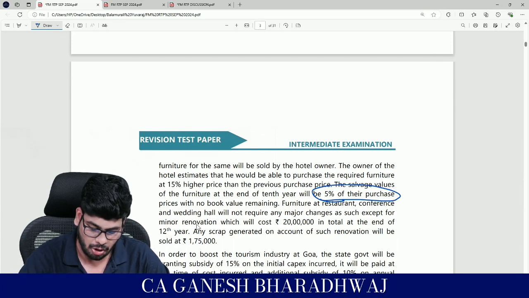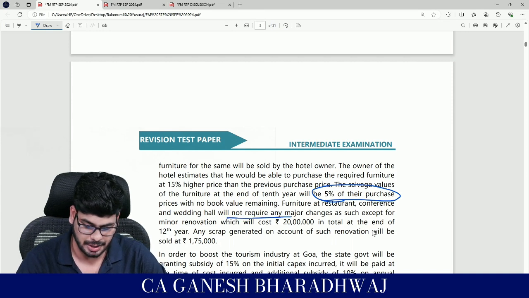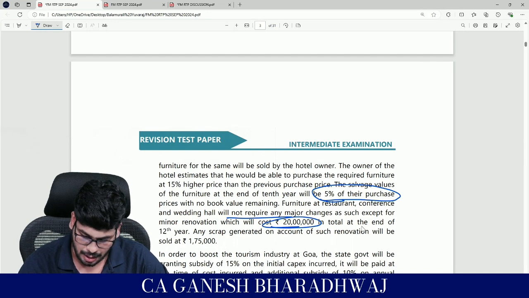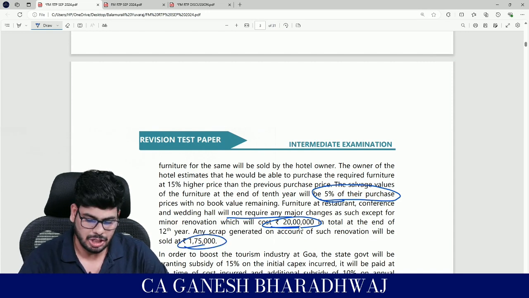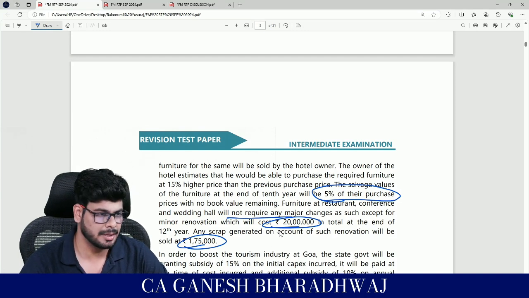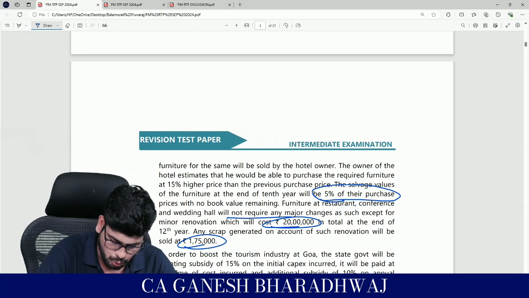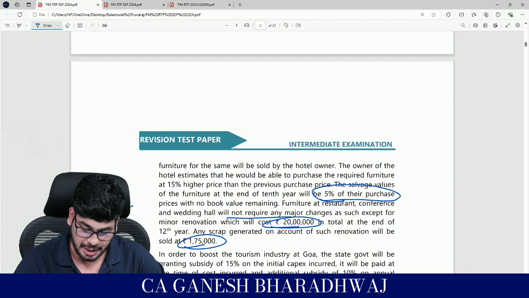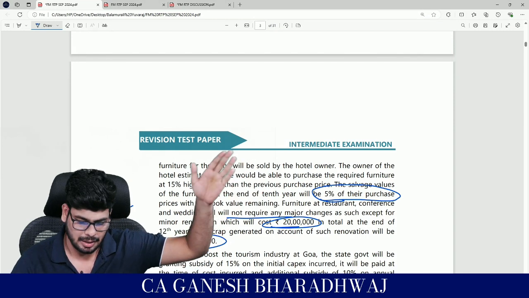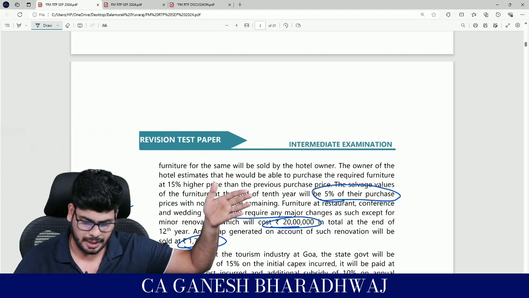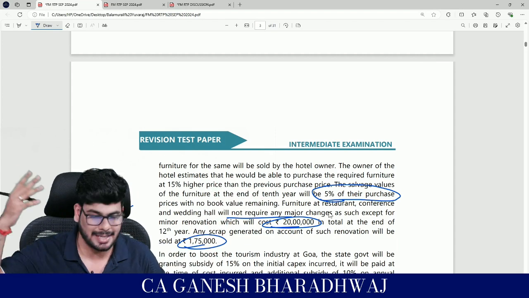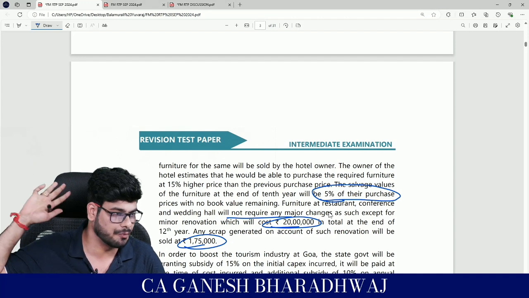The furniture at the restaurant and conference and wedding hall will not require any major changes as such, except for a minor renovation which will cost 20 lakh in total at the end of the 12th year. Any scrap generated on account of such renovation will be sold at 1,75,000. So 20 lakh minus 1,75,000, how much is that? 18.25 lakhs, right? So the net outflow of 18.25 lakh is what they are planning for with respect to the banquet hall, that is the wedding hall, plus the restaurant. They are planning for renovation. That is separate. That is not salvage value. That's a separate outflow. Clear with this?